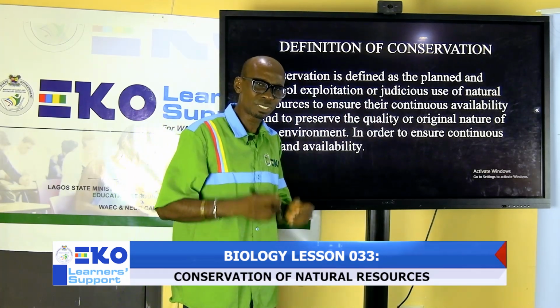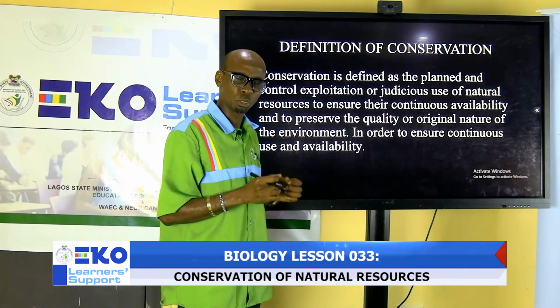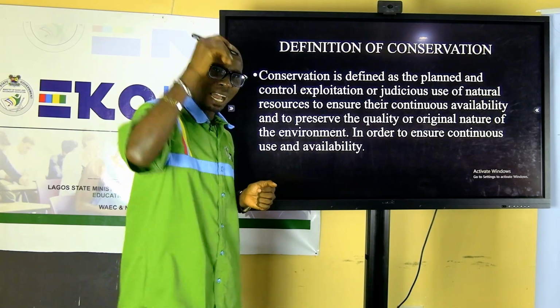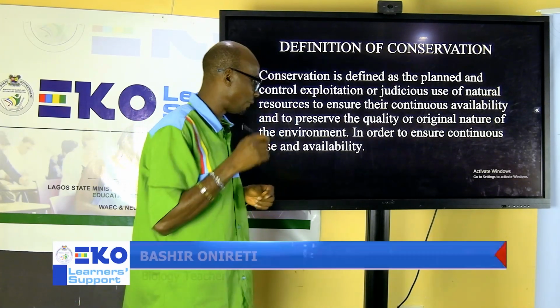What you use small by small. You don't waste it. It is your use of natural resources to ensure their continuous availability and preserve the quality of the original nature of the environment. That means as we are using it, our environment is not being affected.